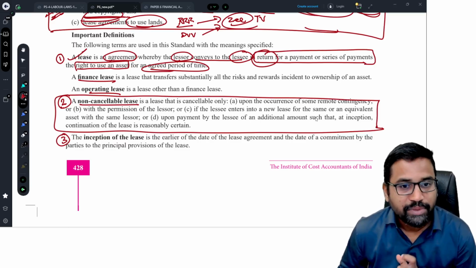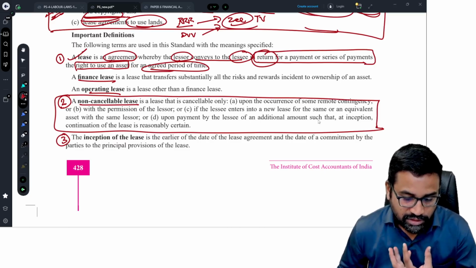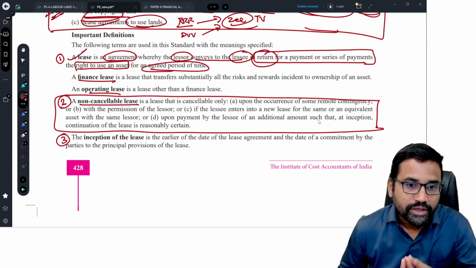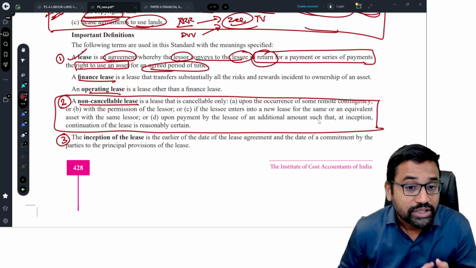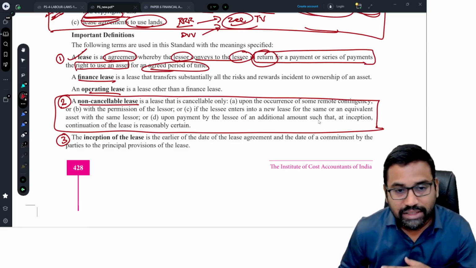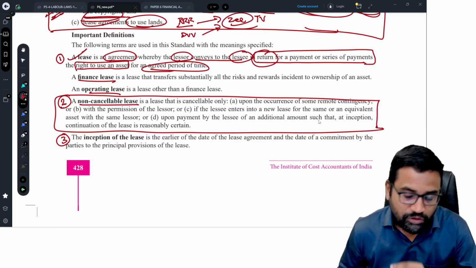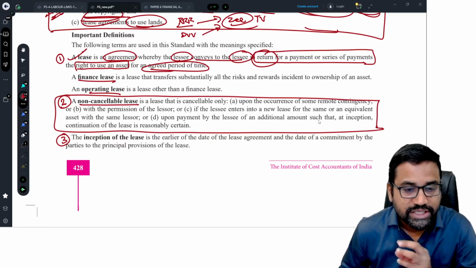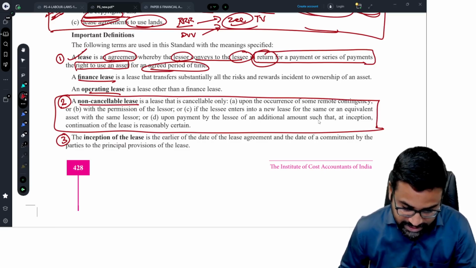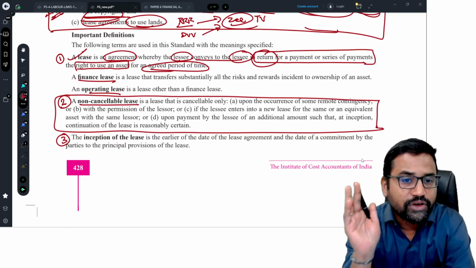Most of the time what happens with a definition is, people reduce the definition to their own language for understandability, which is okay. But the essence of the definition must not be changed. So whatever wordings are used in the definition, you have to read it once. So let us see this definition, what they have given.